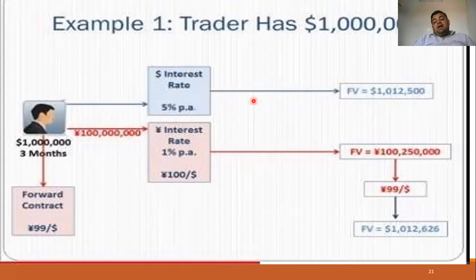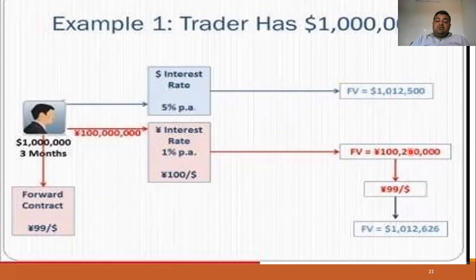So here the arbitrager has taken the benefits of the two different currency rates, as well as the interest rate, plus the difference in the fluctuation in the currency. So here the risk is covered, and the person is earning $126 more by doing the arbitraging.